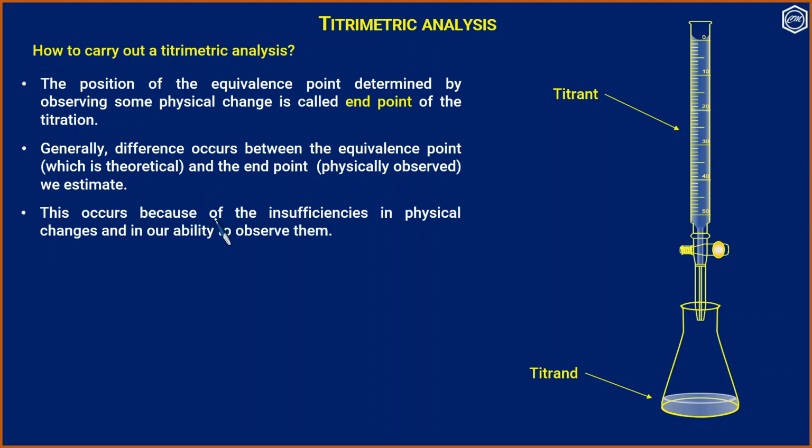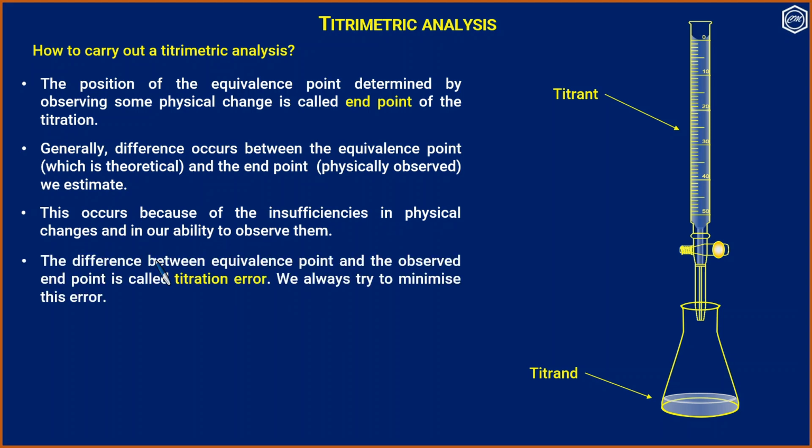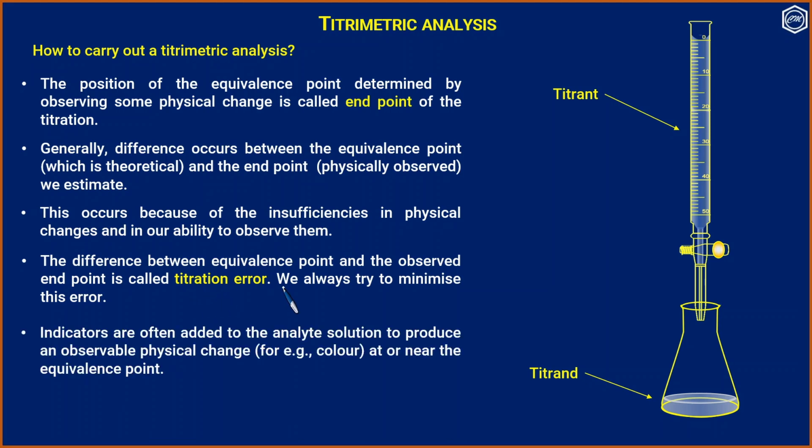This occurs because of the insufficiencies in physical changes and in our ability to observe them. The difference between equivalence point and the observed endpoint is called titration error. We always try to minimize this error.